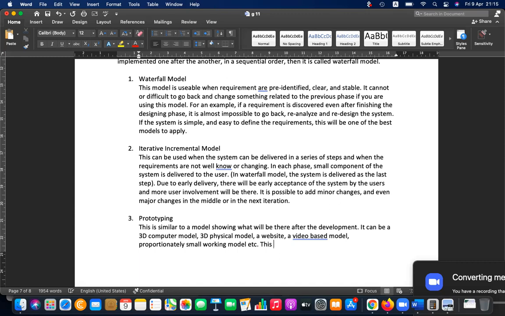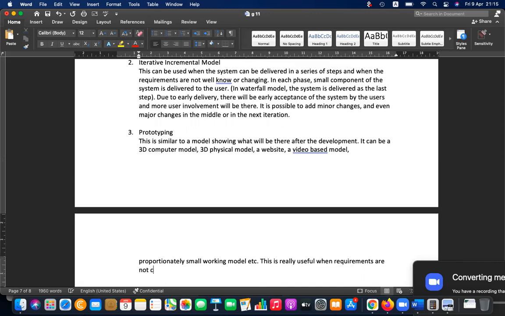Okay, this is really useful when requirements are not clear or ambiguous, subject to change, or need more explanation, and for early acceptance due to future risk.